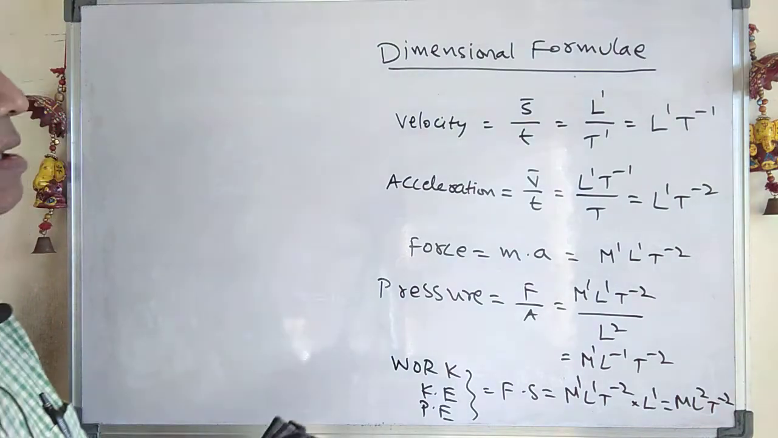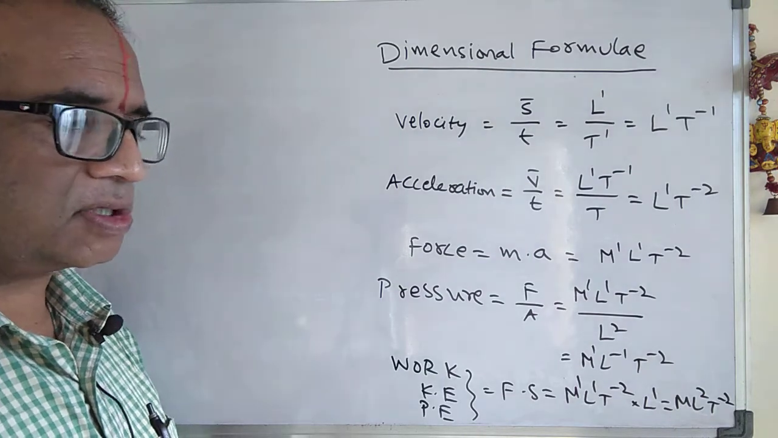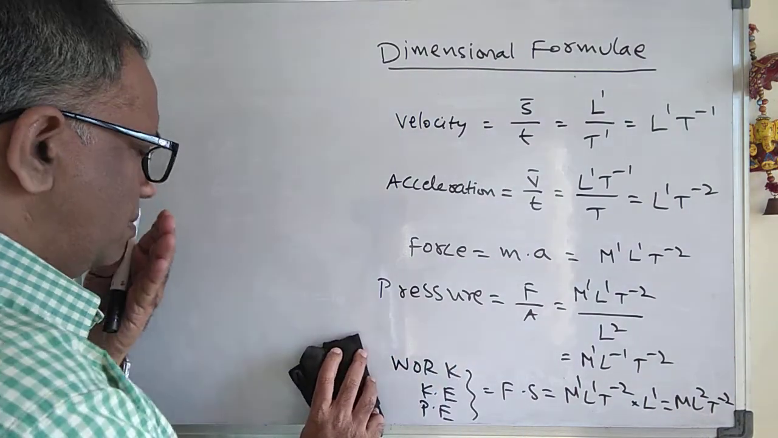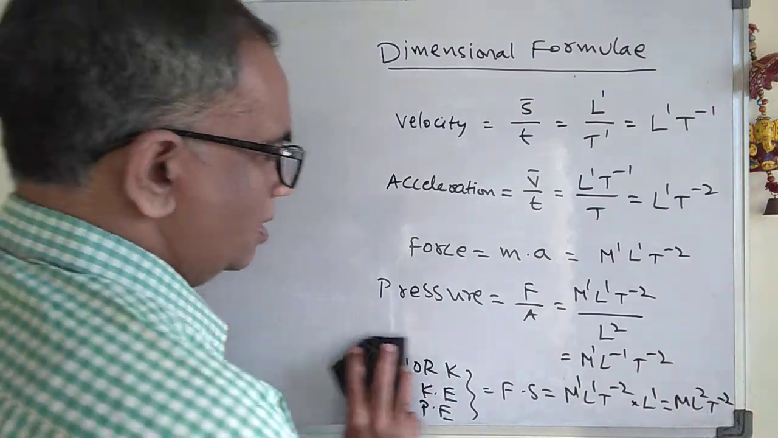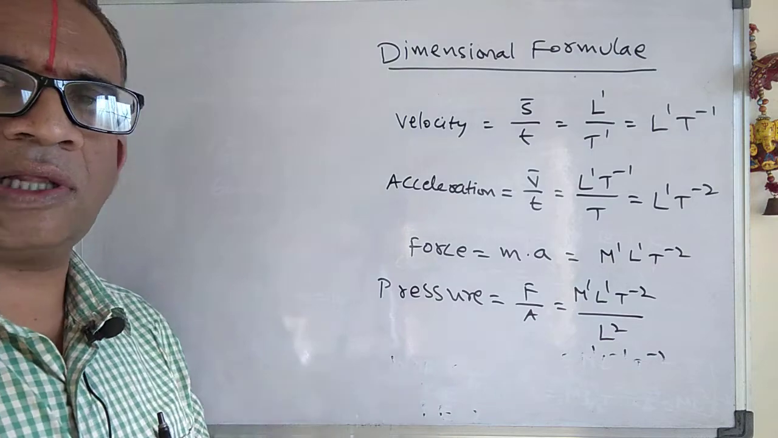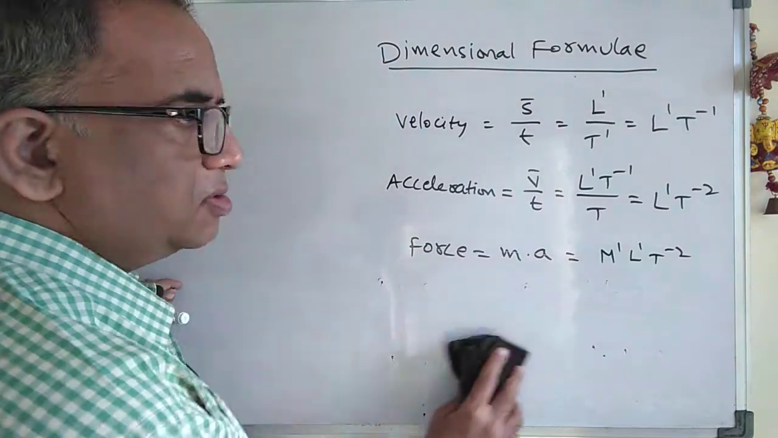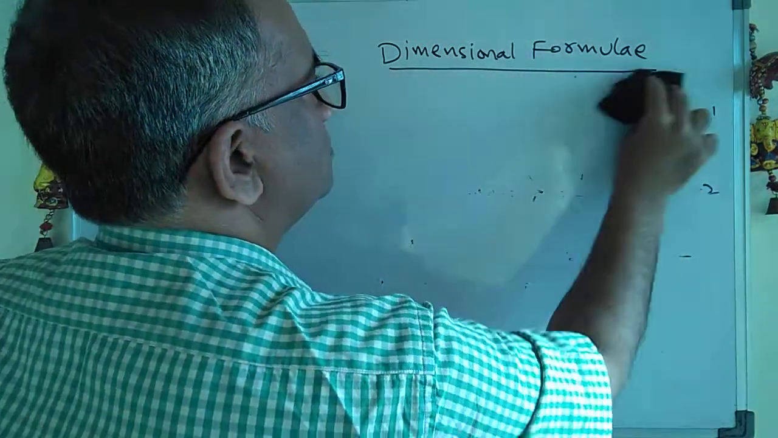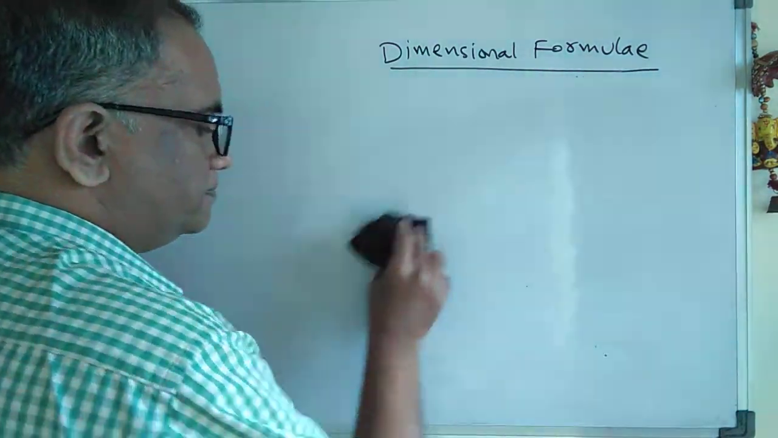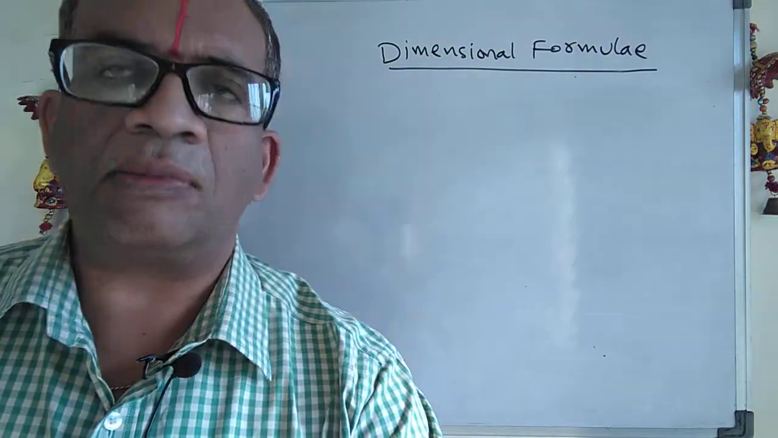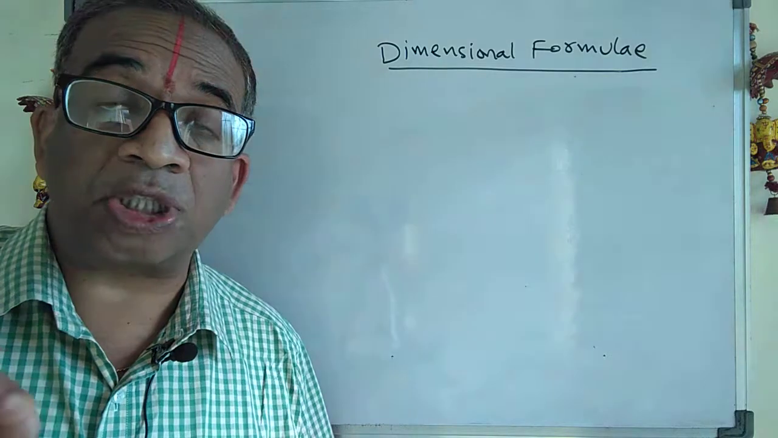These are the mechanical quantities. Like heat, heat is also a form of energy, so that is also M L square t to the power of minus 2. Now let us look at another one. For example, I wanted to calculate the dimension formula of specific heat.